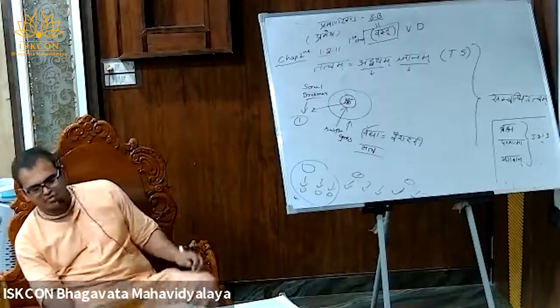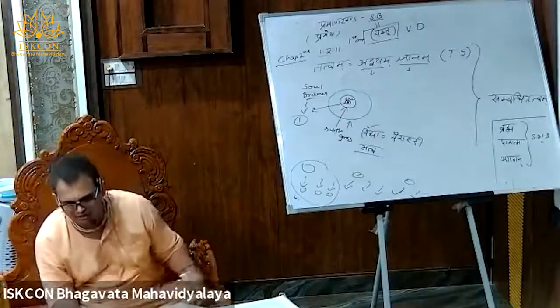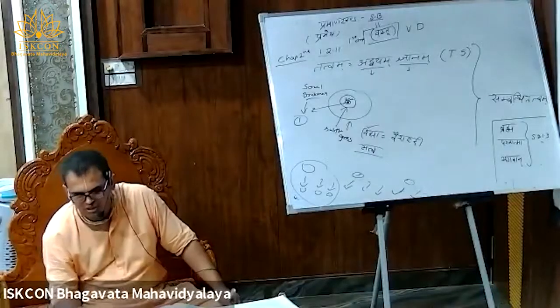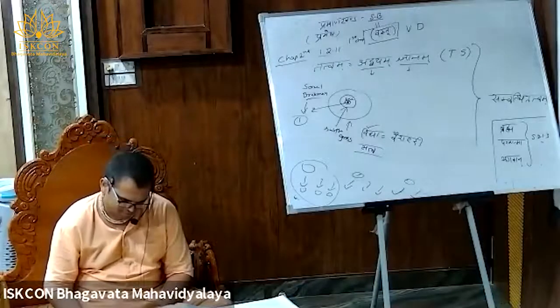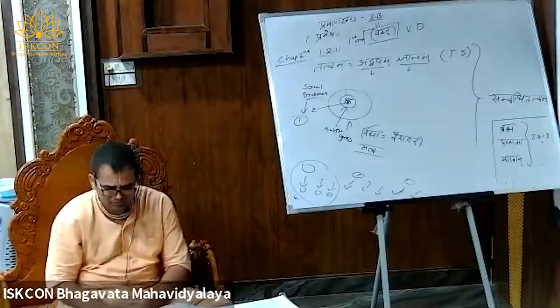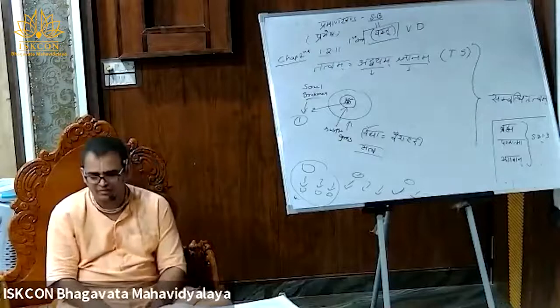So from the third chapter we are going to see that. Tritiya adhyaya arabhya, that means starting from his third chapter. So that means Garbhodakasayi Vishnu is the bija for the many avatars, and he is manifesting into many.